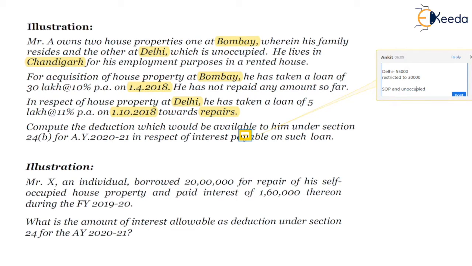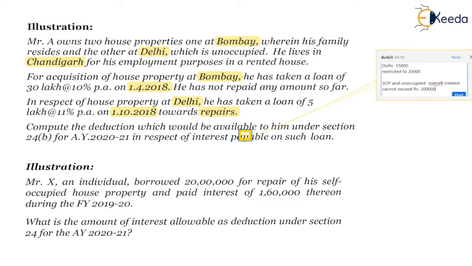As the interest is on SOP and unoccupied property, the overall interest cannot exceed rupees 2 lakhs.